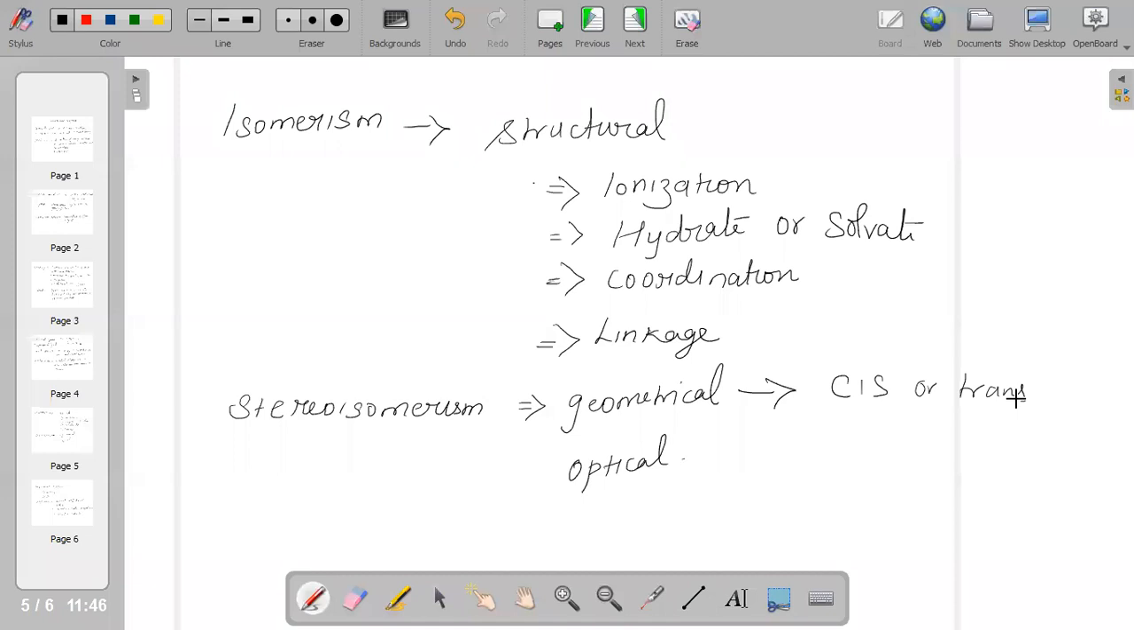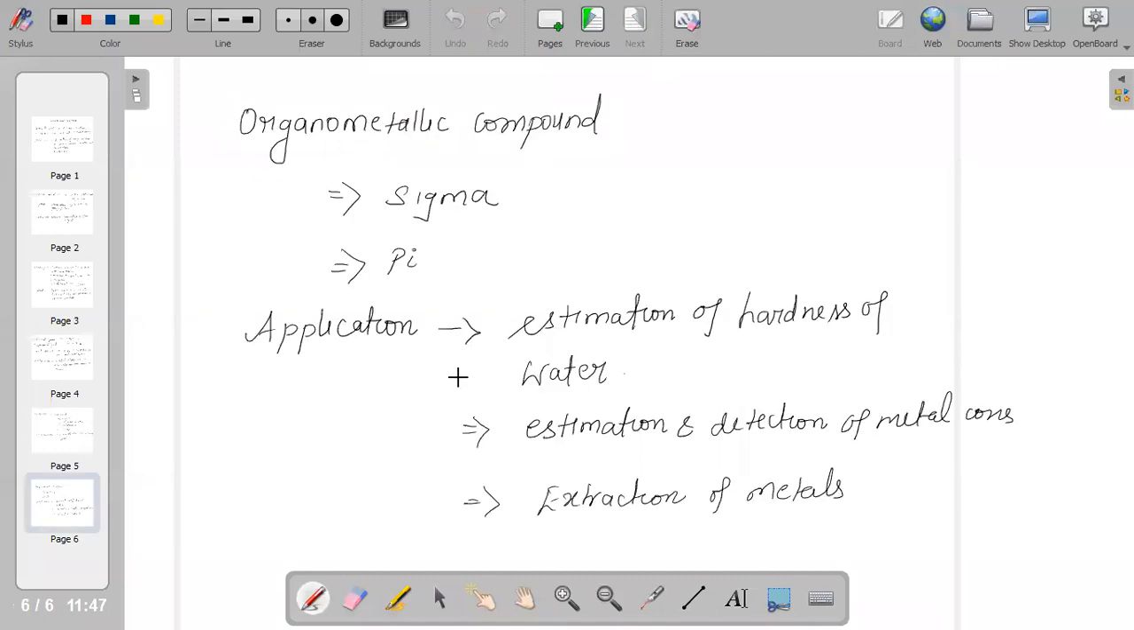What are all the methods we use in order to name the coordination compounds? So do learn how we are going to name. And the next one, we have to talk about organometallic compounds. There are different organometallic compounds.